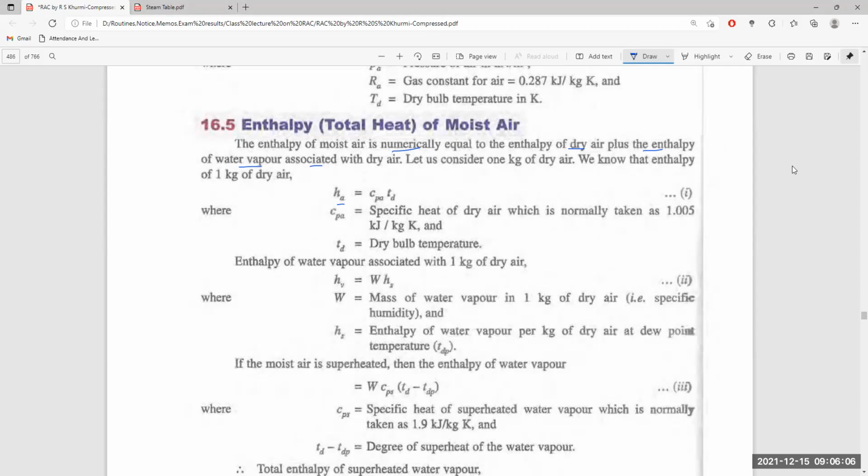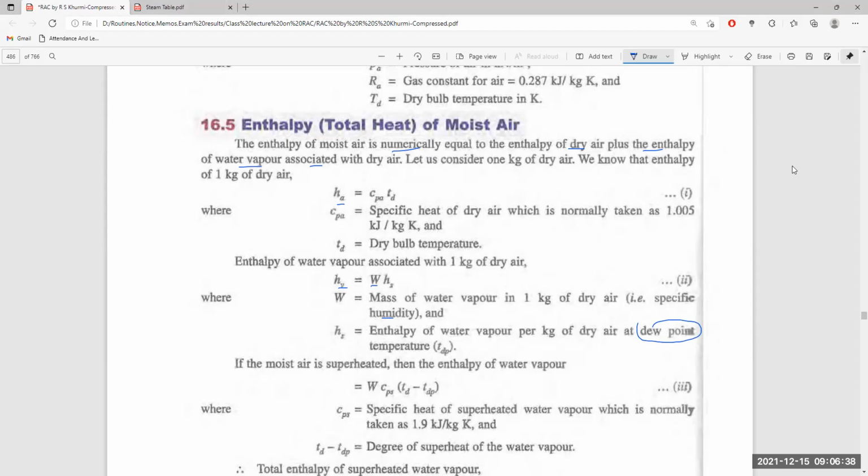That is, the enthalpy of vapor HV is equal to the mass of water vapor in 1 kg of dry air, that is the specific humidity, meaning the amount of water vapor present in 1 kg of dry air, so many grams of water vapor per kg of dry air, multiplied by the enthalpy of water vapor per kg of dry air at dew point. One important point is the dew point. What is the enthalpy of water vapor at dew point?